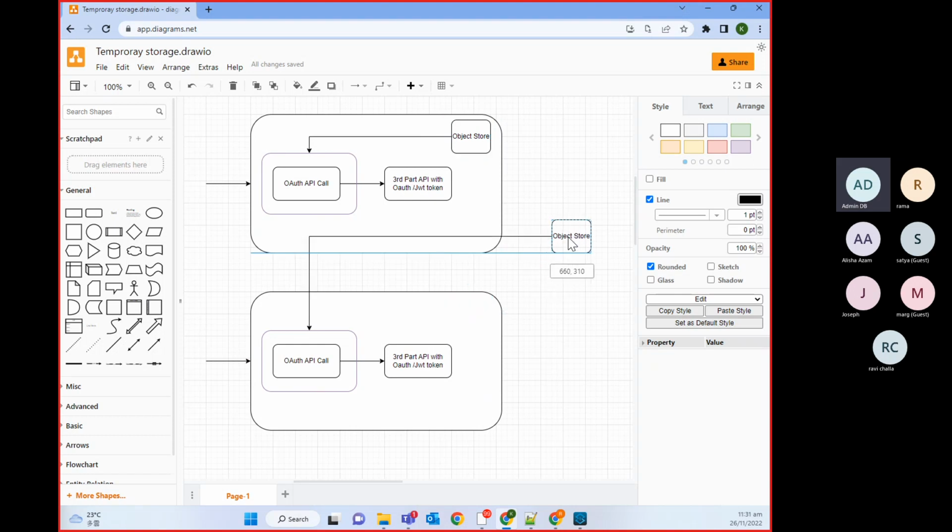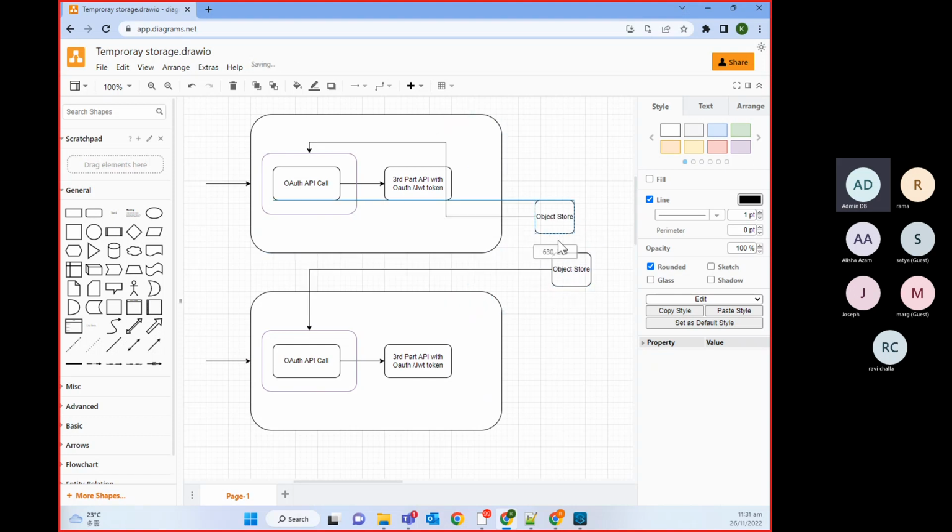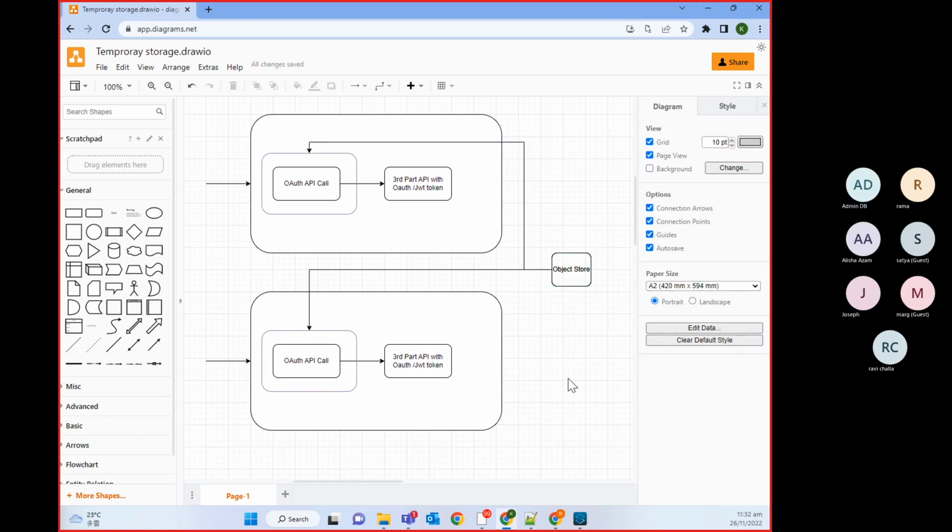Object store v2 is created outside the worker, and these two workers use the same one. No matter how many workers you have for the same application, all of them will use the same object store. Object store v2 is created outside of your workers; that's why it can be shared by multiple workers. Now, is it clear? Any doubt on this part?